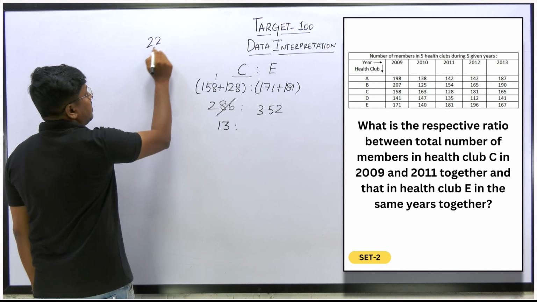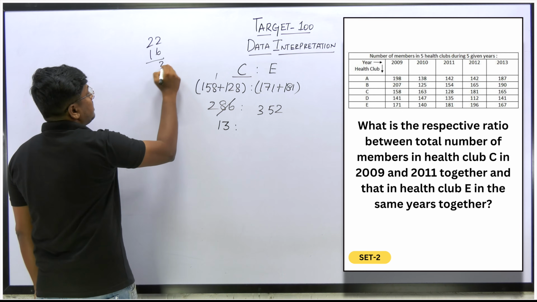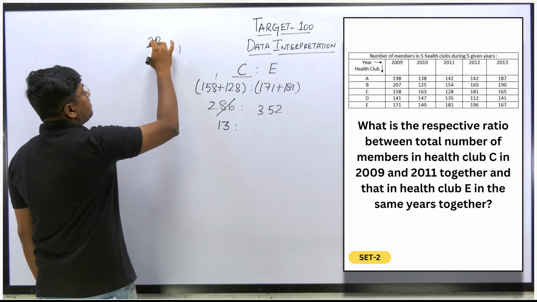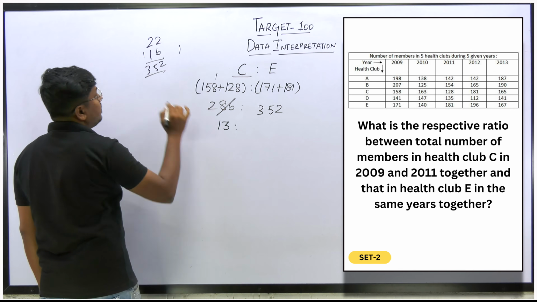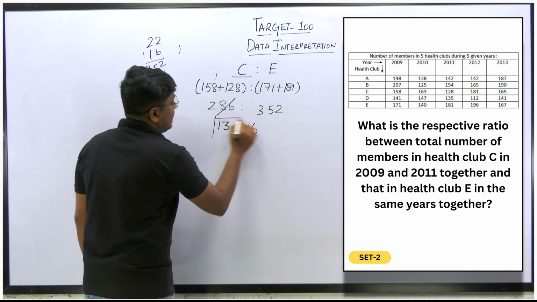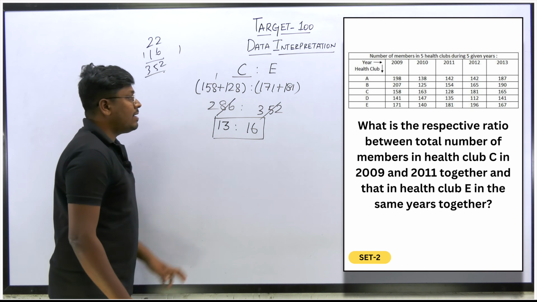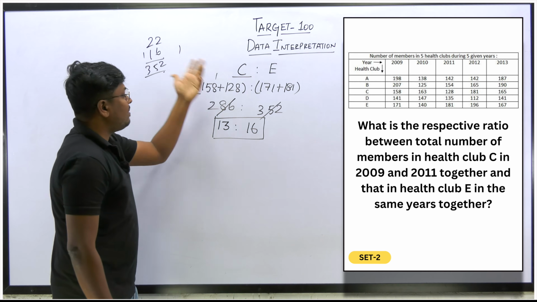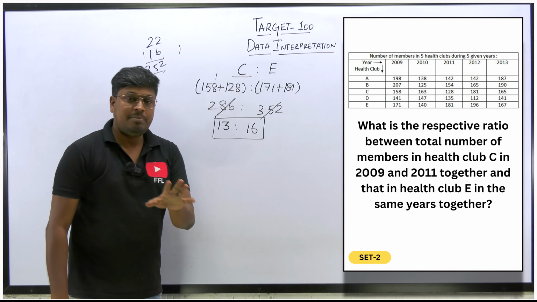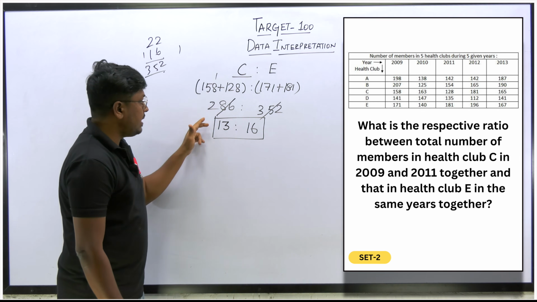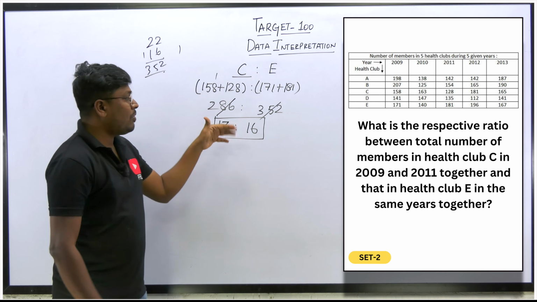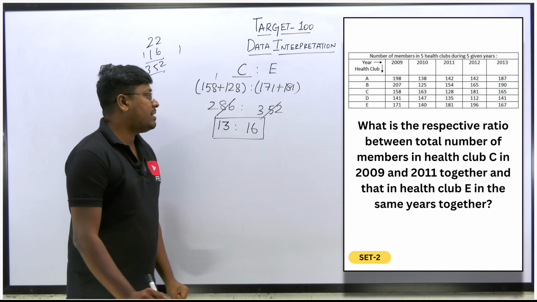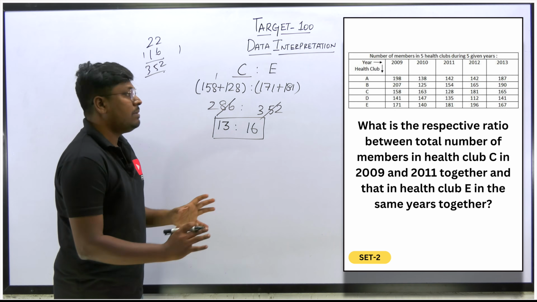So 352 is 16 times 22. So 13 is to 16. If I cancel it on the 22 table, it will be 13 is to 16. It's no issue if you can't cancel directly by the 22 table, not a problem. Just cancel it by the 2 table initially, and then again and again if you keep on cancelling, at some point you will get 13 is to 16, right? So the answer for this question is 13 is to 16 will be the ratio.